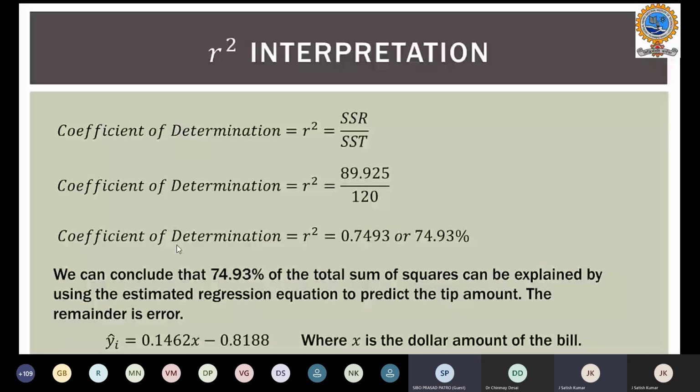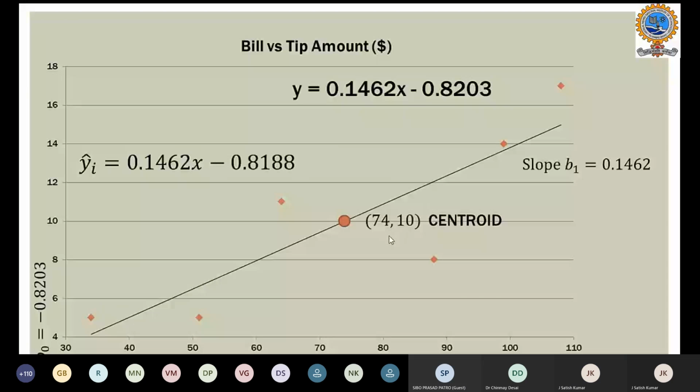Based on this coefficient of determination, we can conclude that 74.93% of the total sum of squares is explained, so you are confident enough that our regression model predicts with minimum error. So when R square is 0.749, we are able to understand how good this is.